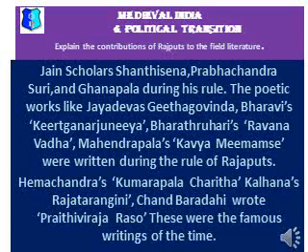Poetic works like Jayadeva's Gita Govinda, Bharavi's Kiratarjuniya, Bhartrihari's Ravanavadha, and Mahendrapala's Kavyamimamsa were written during the rule of the Rajputs.